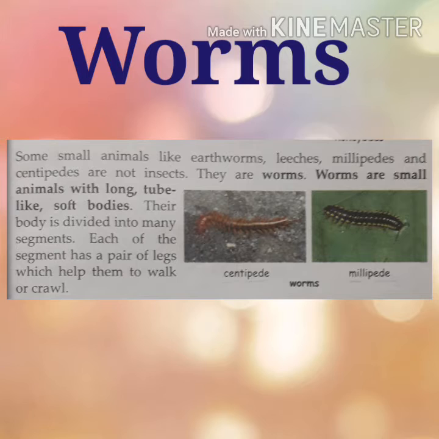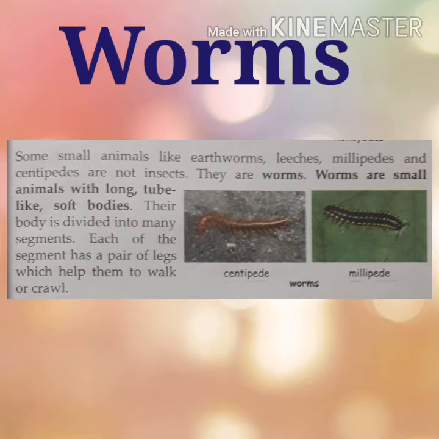Worms. Some small animals like earthworms, leeches, millipedes and centipedes are not insects. These are not insects. They are worms. So what are worms? Worms are small animals with a long tube-like and soft body.